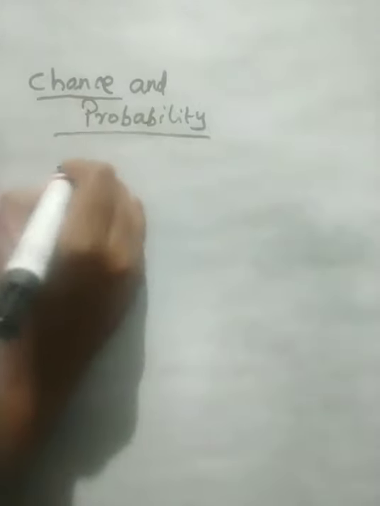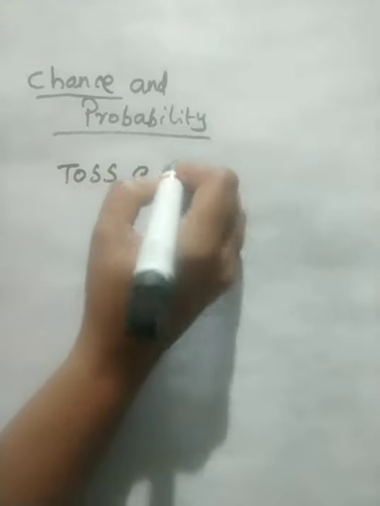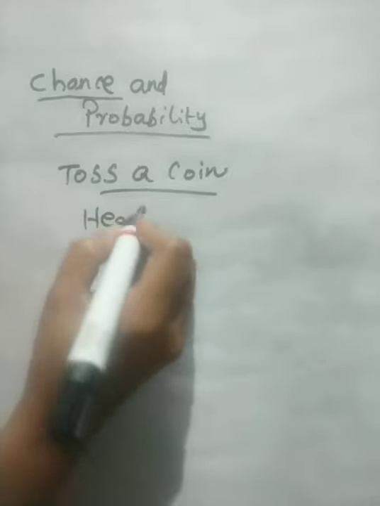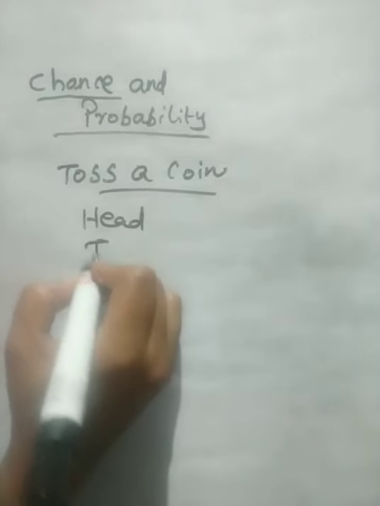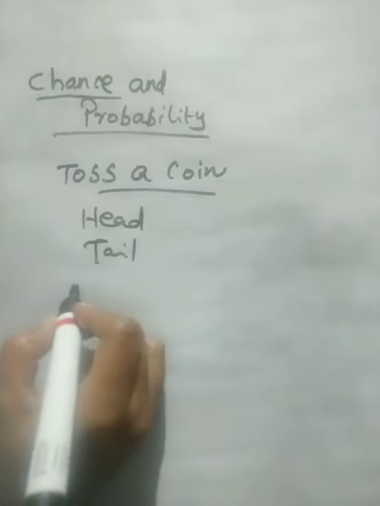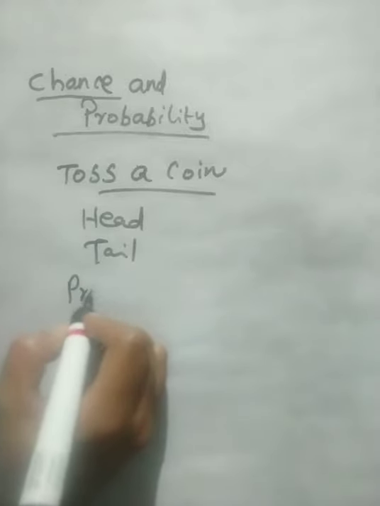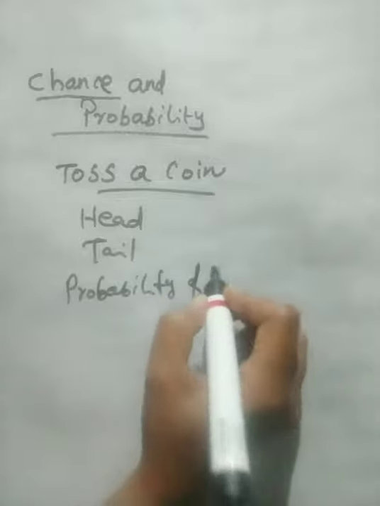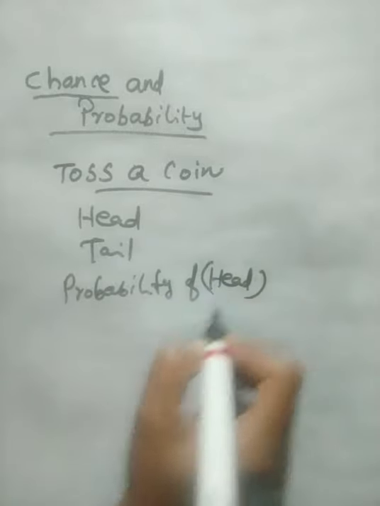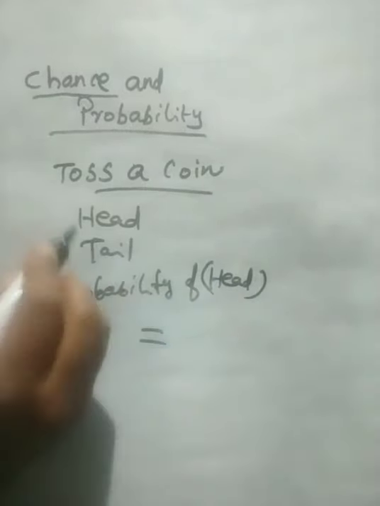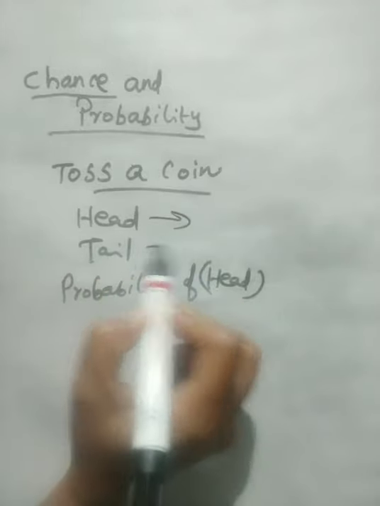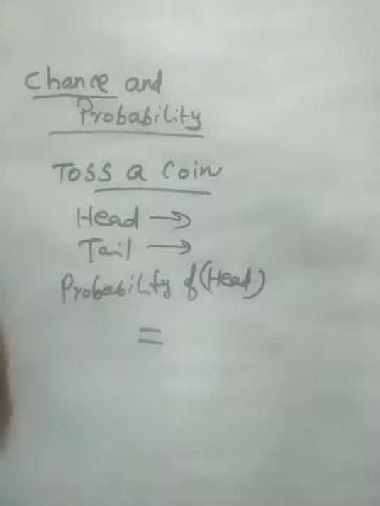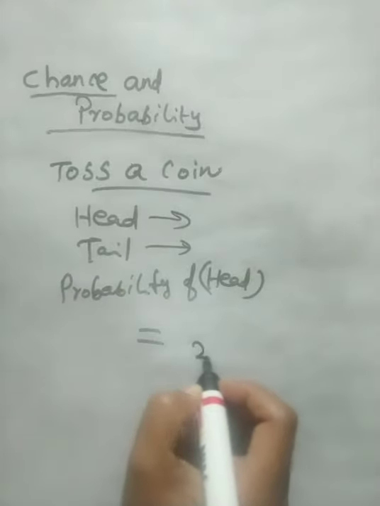In case of tossing a coin, there are two chances. It may be head or tail. The probability of head: total two outcomes were here. Anyway, total two outcomes.